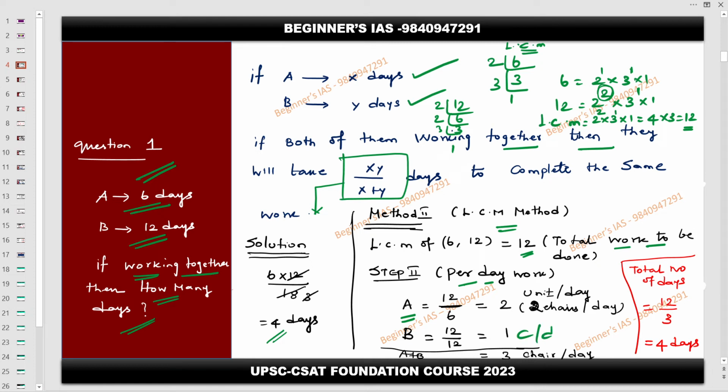So if they are working together, then in a day, 2 plus 1, they have a capacity of making 3 chairs per day. If they are working together, the total number of days is equal to total work divided by their capacity. Their capacity is 3 here. Therefore, 12 by 3, 4. So this is the best method. The LCM method is the best method. So learn the LCM method. If you have any doubt with respect to this, please clarify.